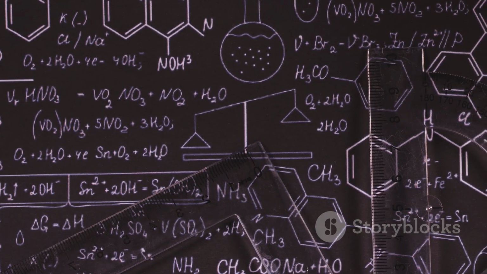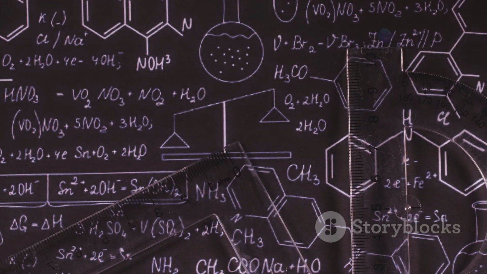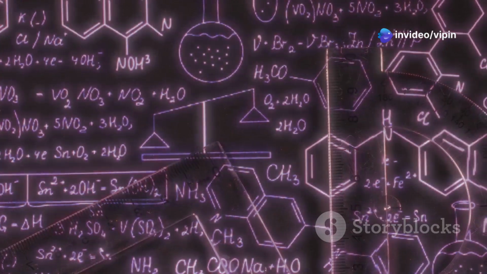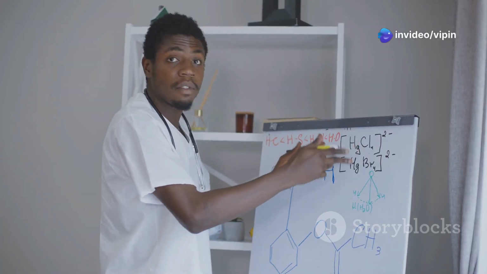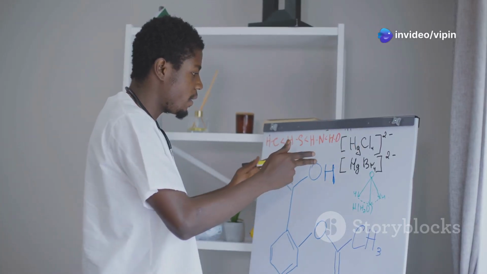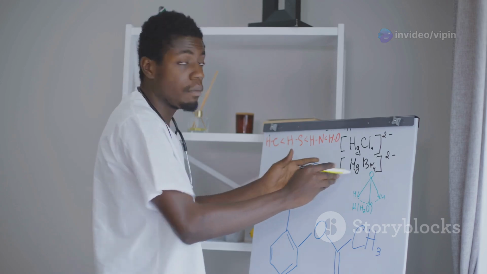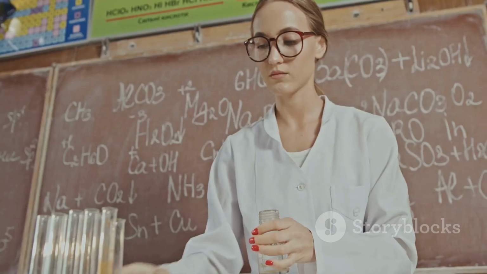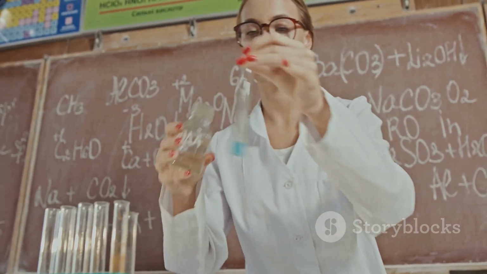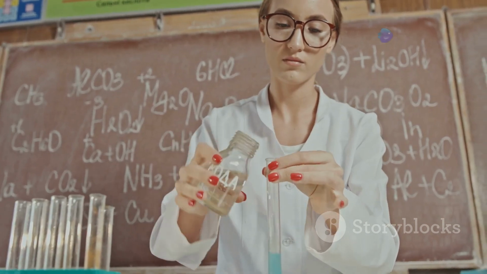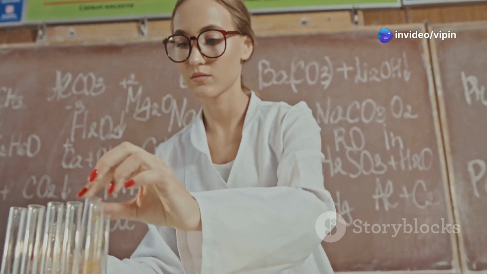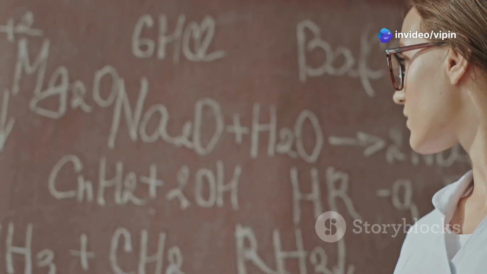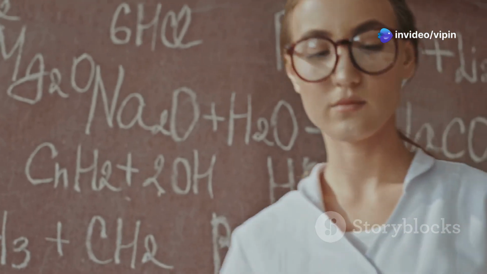Chemical reactions can be represented in a concise and standardized way using chemical equations. A chemical equation is like a shorthand notation for chemists, allowing them to communicate complex reactions easily. In a chemical equation, the substances that undergo change are called reactants, and the new substances formed are called products. Reactants are written on the left-hand side of the equation, while products are written on the right-hand side, separated by an arrow that indicates the direction of the reaction.